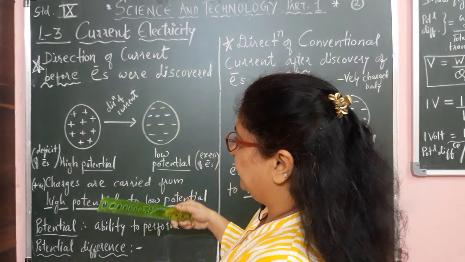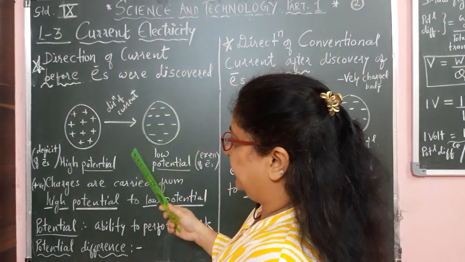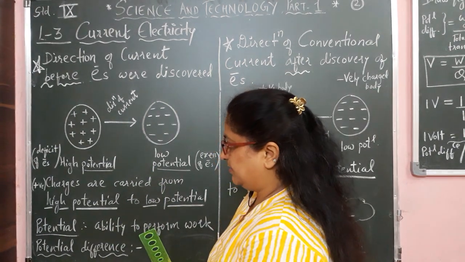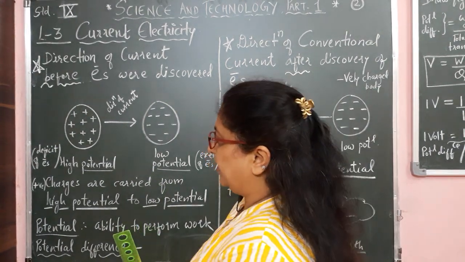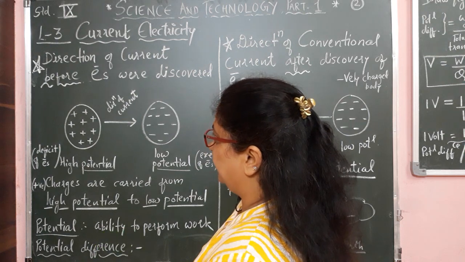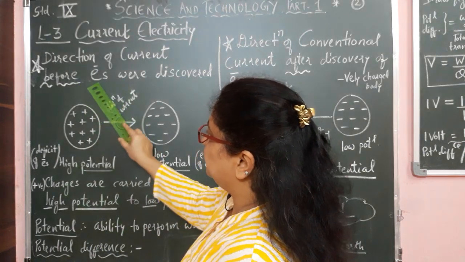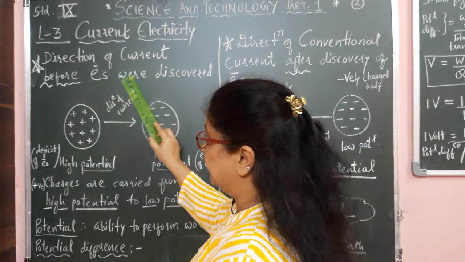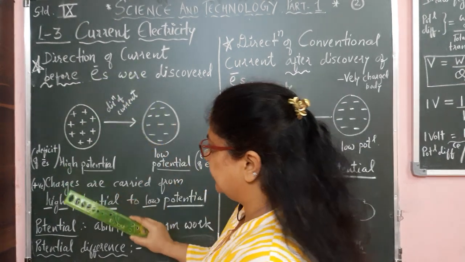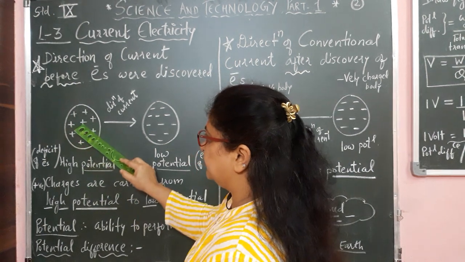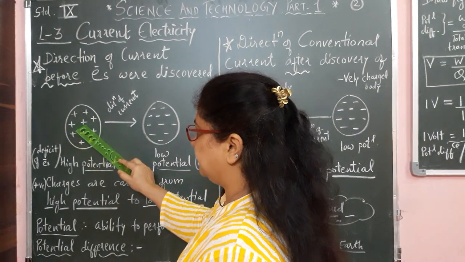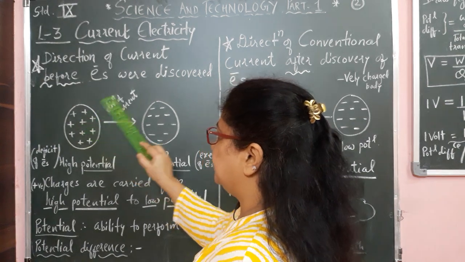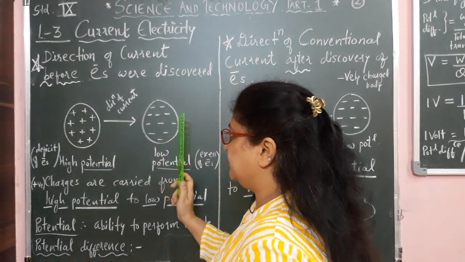Let us see what is the electric current. We know that the flow of charges causes the current, and that is called the electric current. But before the discovery of electrons, it was considered that positive charges are carried from the positive body to the negatively charged body.